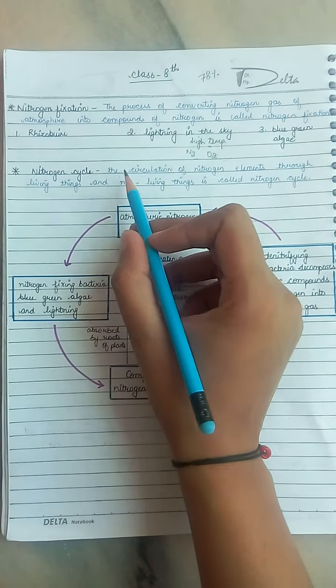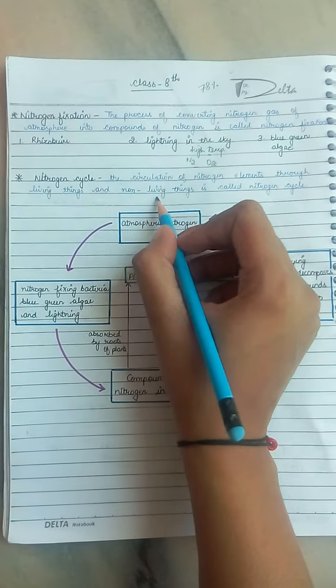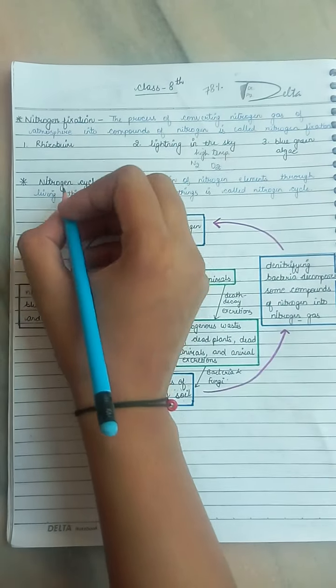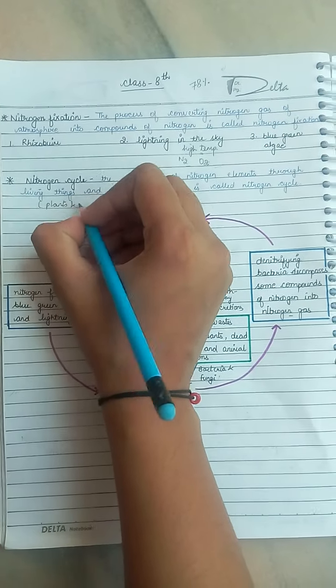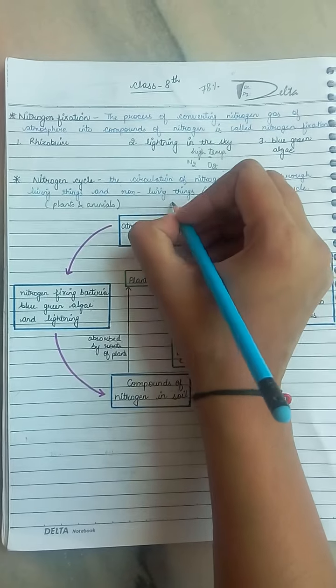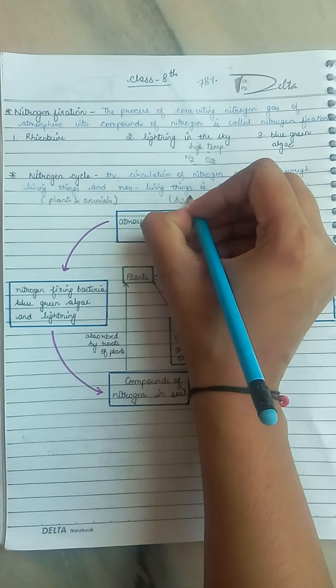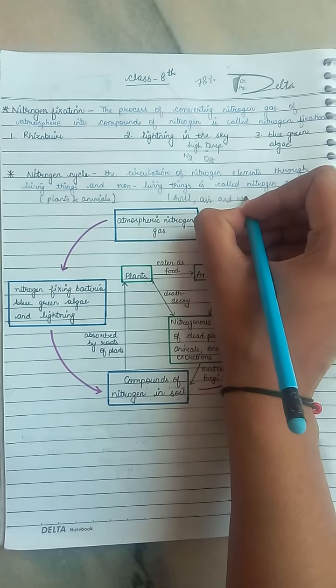Nitrogen cycle is defined as the circulation of the nitrogen element through living things and non-living things. Living things are plants and animals. Non-living things are soil, air, and water.